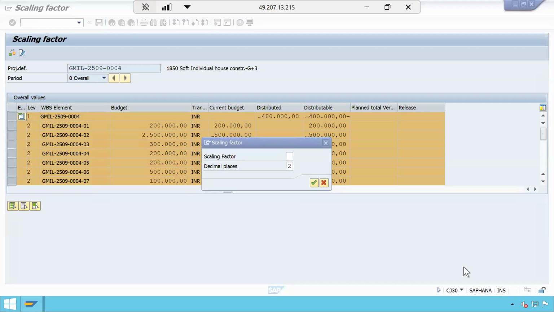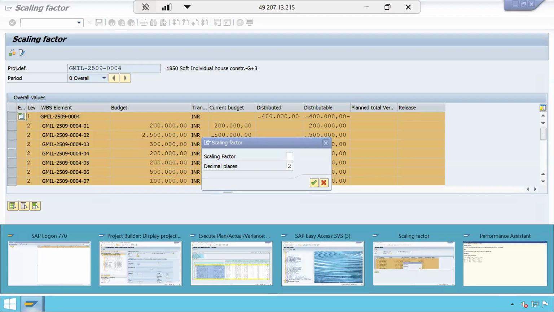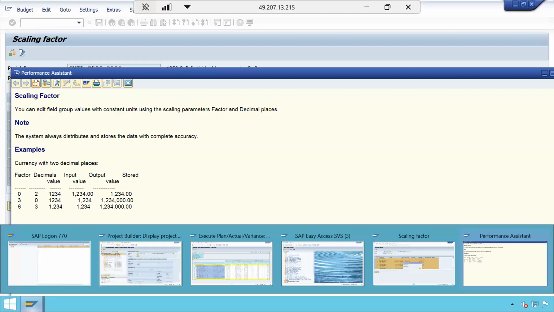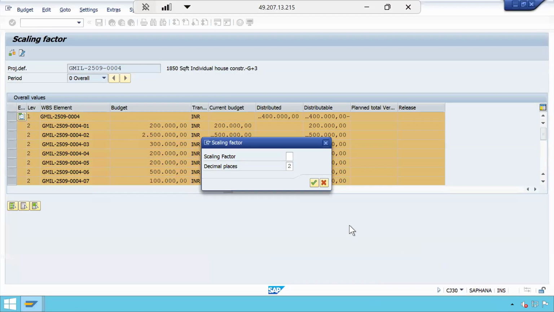By default it is 2 decimal places, that's why the decimal point comes after the rightmost 2 digits, just like 100.00.